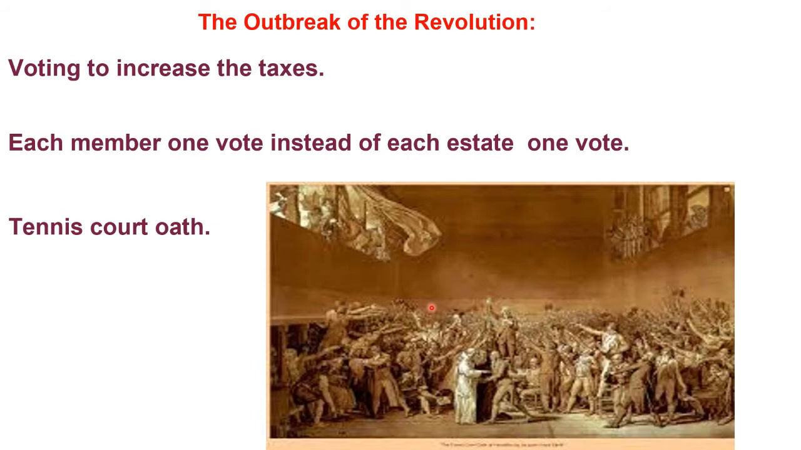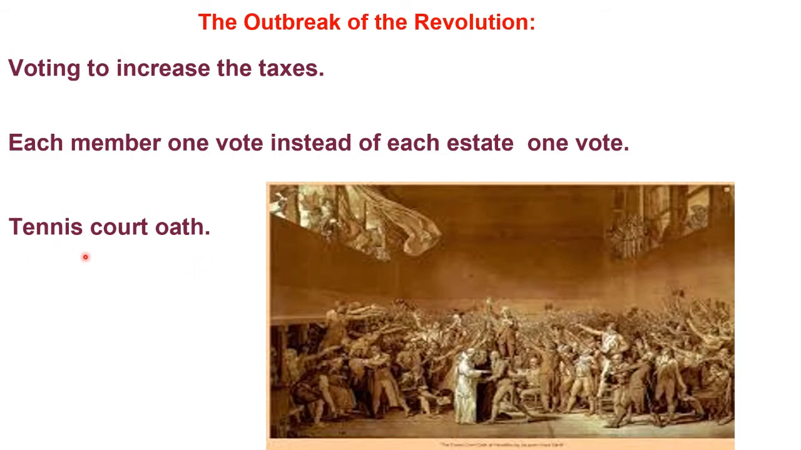However, now the middle class, which were prosperous and educated, did not like this idea. They wanted a change in the method of voting. They said that instead of each house having one vote, why not each member having one vote? However, this idea was not welcomed by the king. Once the king has rejected this idea, the third estate, being not happy with the king's decision, walked out of the assembly and gathered in the tennis court.